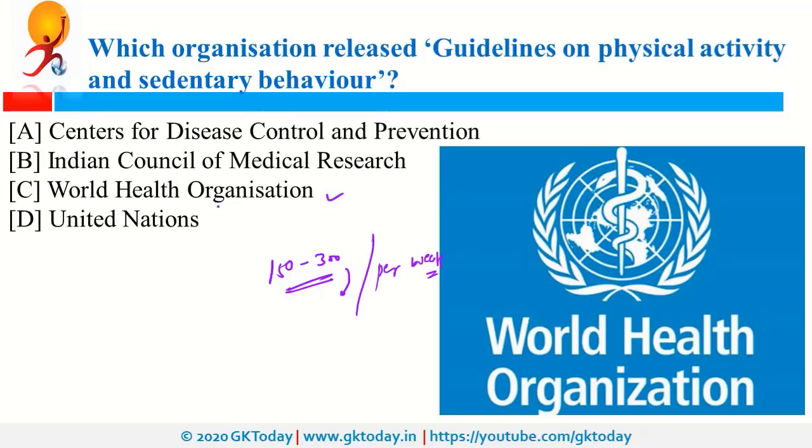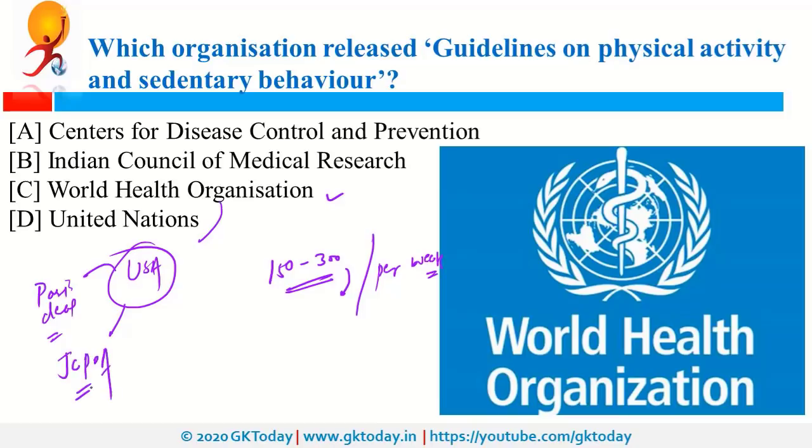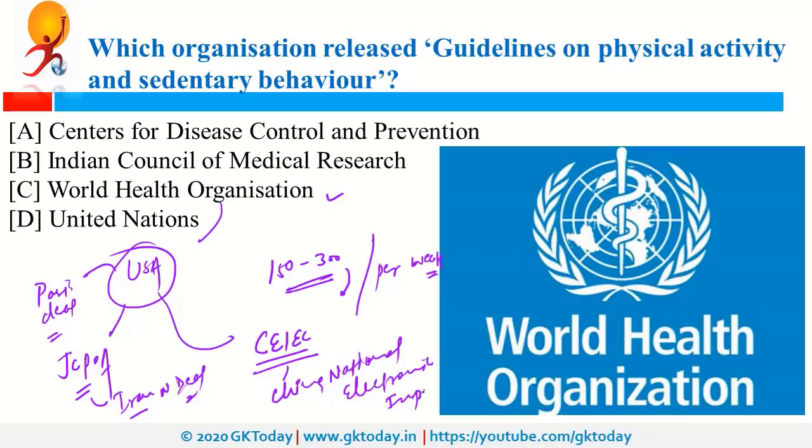Recently, WHO was in news because USA left WHO. USA was also in news as it left the Paris deal. It was also in news because of JCPOA, that is Joint Comprehensive Plan of Action. So it is the Iran nuclear deal. Apart from that, recently USA was in news because of CEIEC. What is CEIEC? It is China National Electronics Import and Export Corporation. So recently USA decided to impose sanctions on this Chinese company.